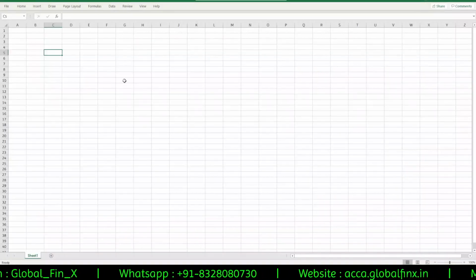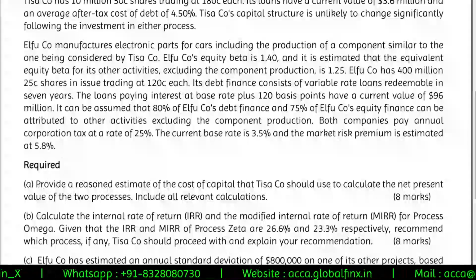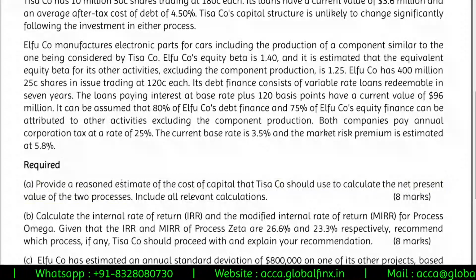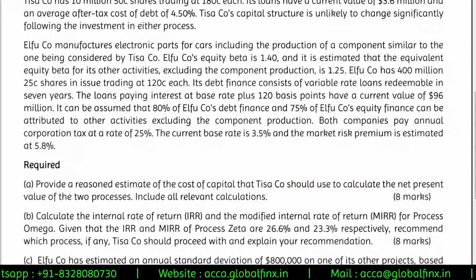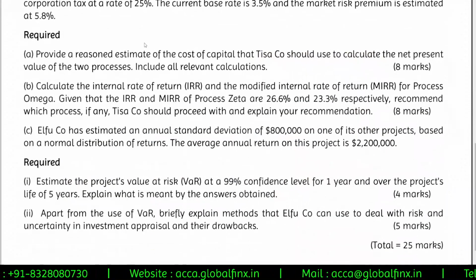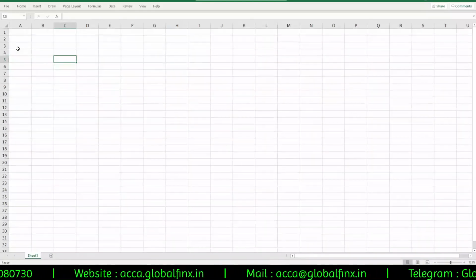Okay, so I have an Excel sheet with me, so let's check the situation. So the first requirement is what? Providing a reasoned estimate of the cost of capital that TISA should use to calculate the NPV of the two processes, including all the relevant calculations. So first we'll start with the beta calculation now.